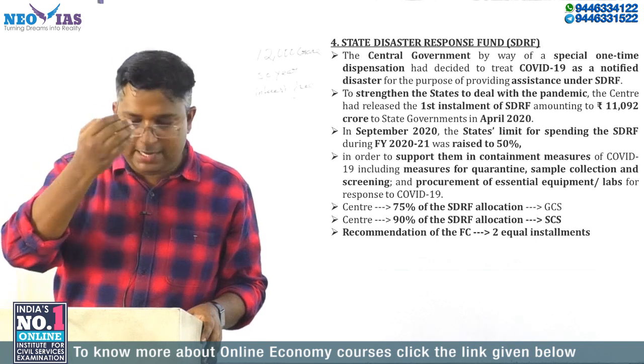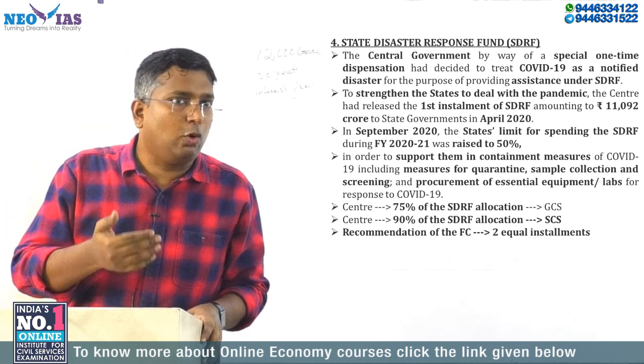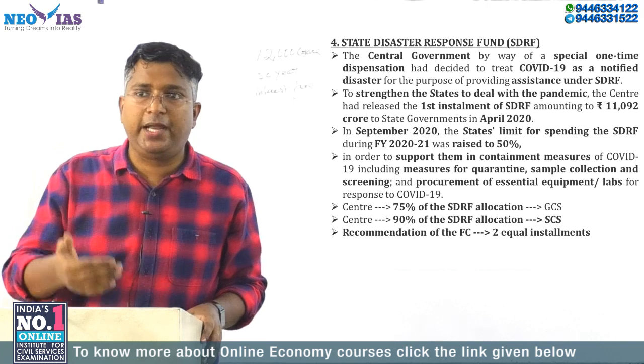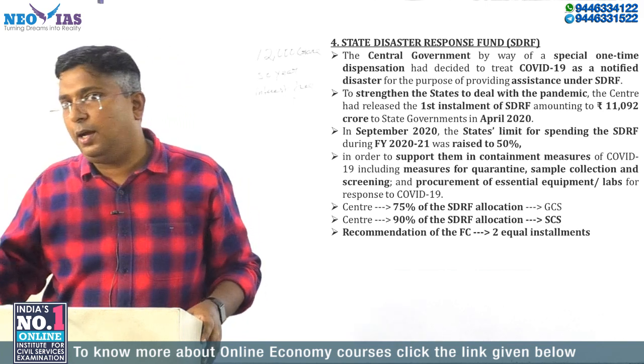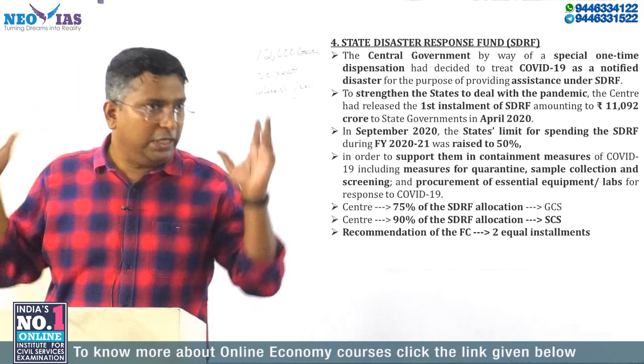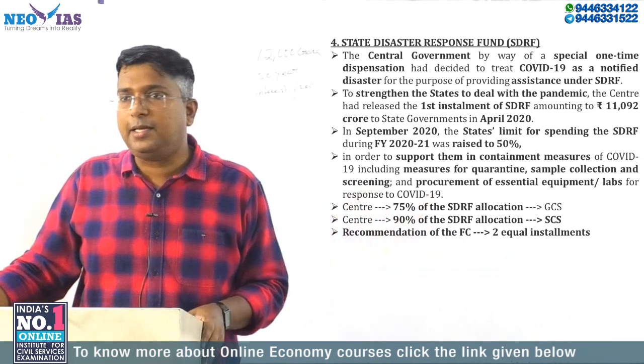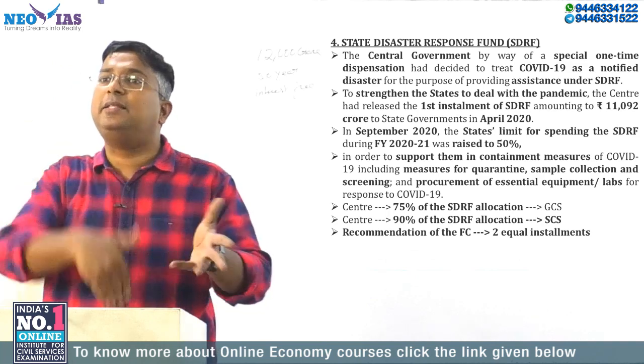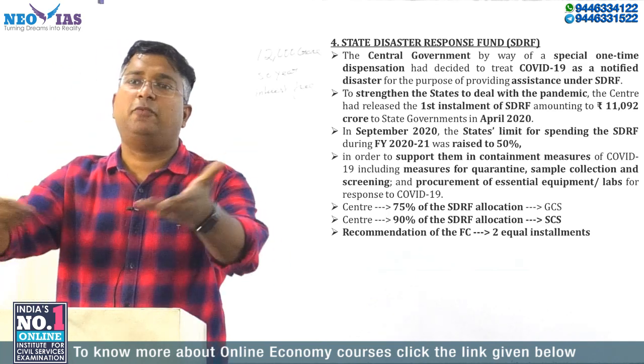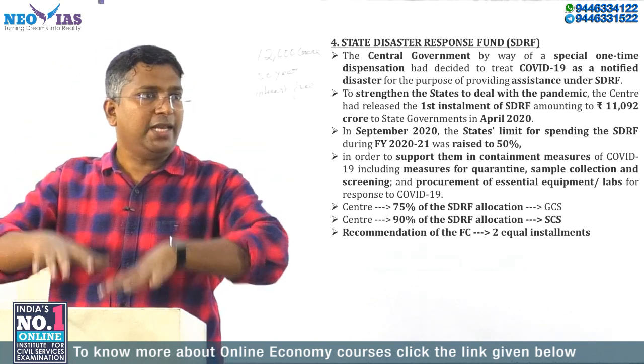But since in April there was a COVID-19 related issue, to deal with that we had to take many measures. We have seen the many measures the center and the states have taken. So you have to link it that this was to deal with this. Now COVID-19 is under control.